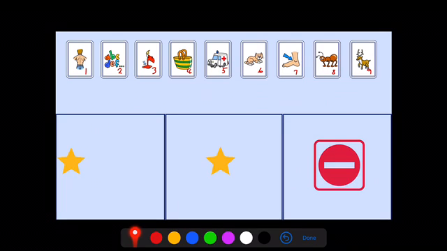Let's go over the pictures. You can see that each of them has its own number. This is so that you can write the numbers in a grid like this one that you have drawn. In this box, we are going to be writing the numbers of the pictures where we hear the sound ah right at the beginning of the word. And in this box, we're going to write the numbers of the pictures where ah is somewhere in the middle of the word. We are not going to be using the no entry box.